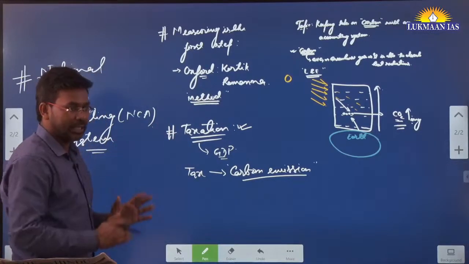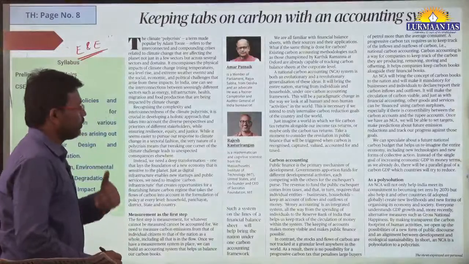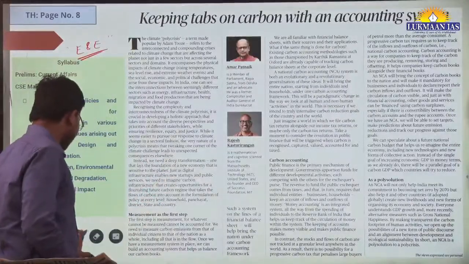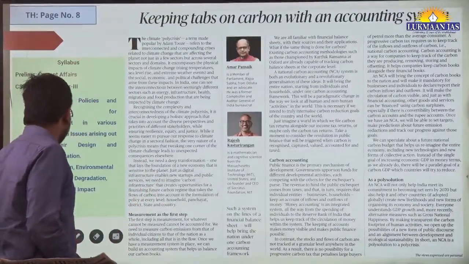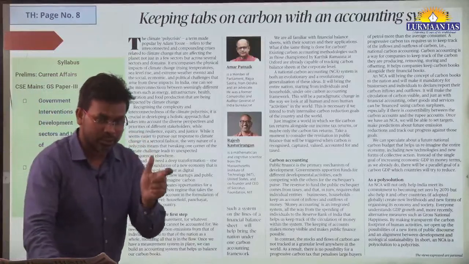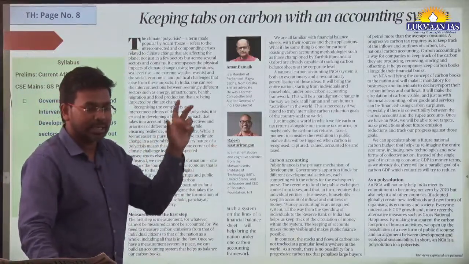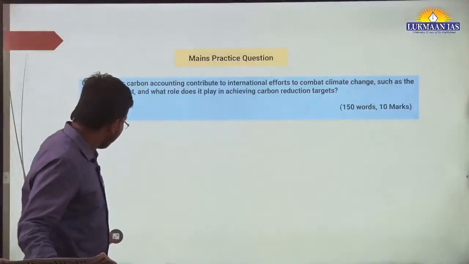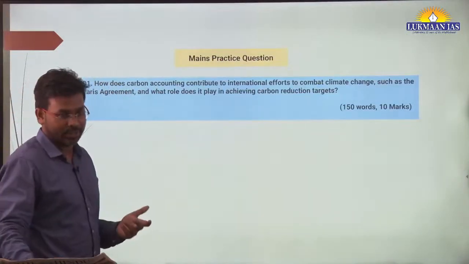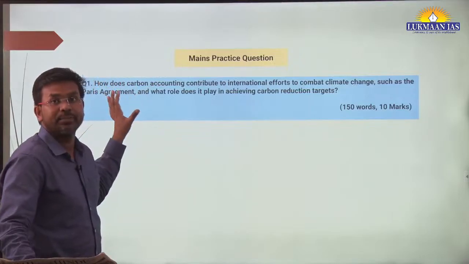So this is a good thing. If you come across a question, you can give this as an anecdote, a small story, that this can be one of the possible ways of reducing carbon emission. Then we have a question over here.